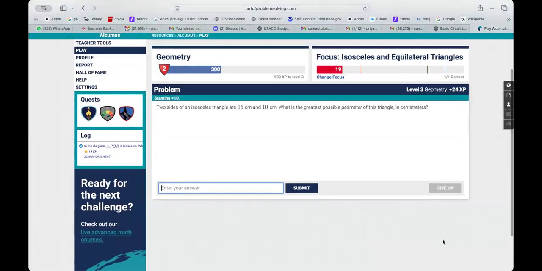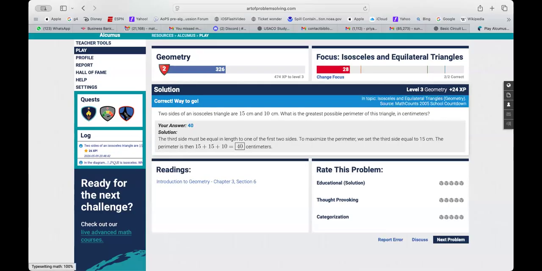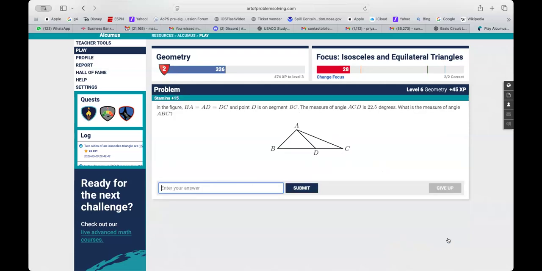Let's see. Two sides of an isosceles triangle are 15 and 10. What is the greatest possible perimeter of this? 40. Yeah, it's 40. How did you find it? Who can tell me? Because 15 is the longest side, we get two of them and then add 10. Yeah. Good. So 40. Okay, so these questions seem easy.